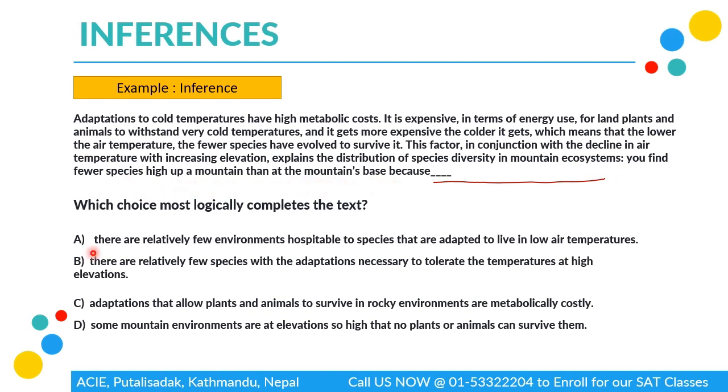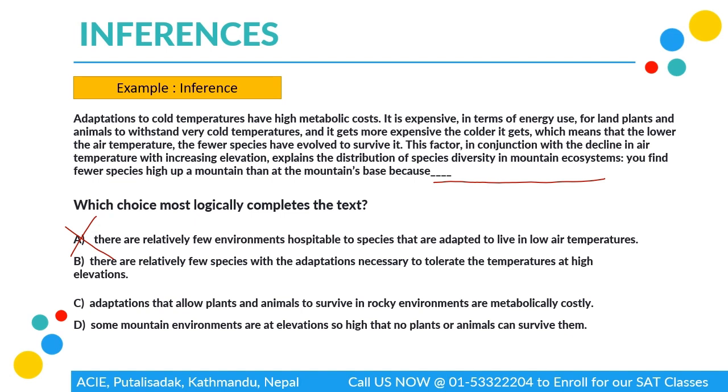Now A says there are relatively few environments hospitable to species that are adapted to live in low air temperature. First of all, any species that can live in low air temperature is highly likely to be able to survive in normal temperature or even higher air temperature. So this is completely wrong information. Moving on to B, there are relatively few species with the adaptation necessary to tolerate the temperature at high elevation. Now, this is what हाम्रो whole paragraph was trying to say again and again. So B could be our answer.